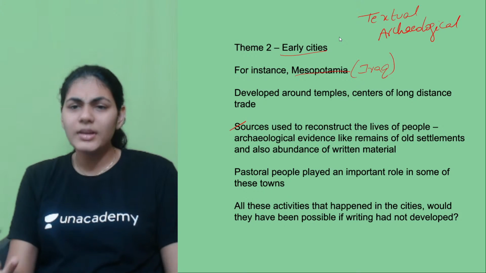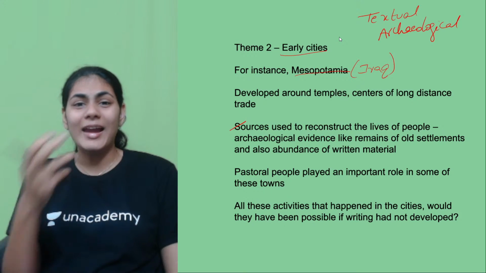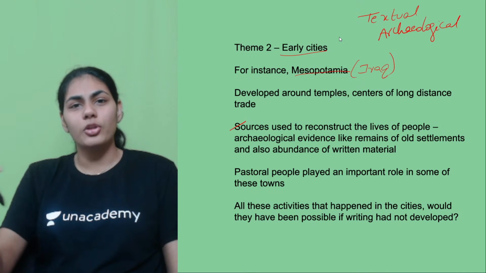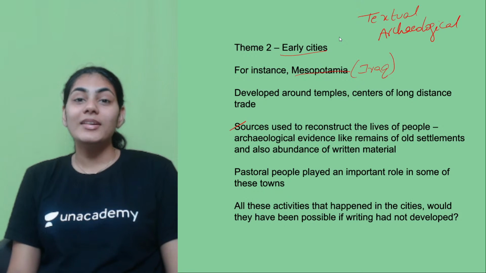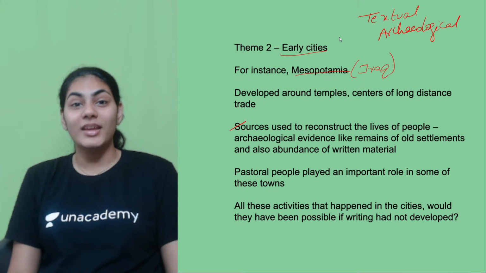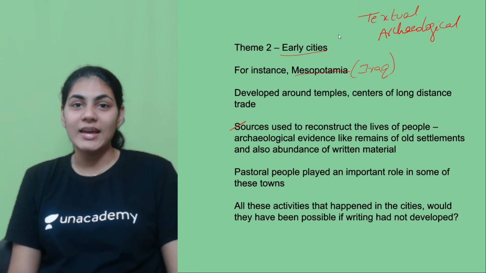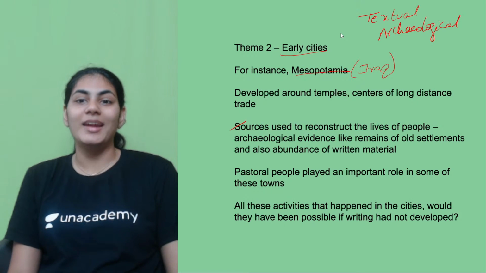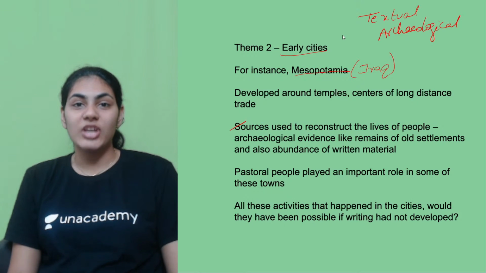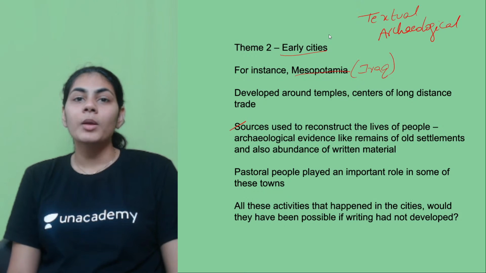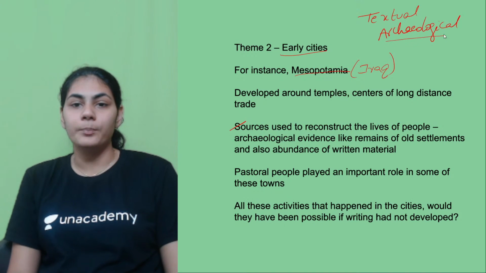Even if you look at fossils or plant and animal remains, or if you move a little bit further into the Mauryan era or the Gupta era, we'll also come across coins or inscriptions, and all these sources are categorized as archaeological sources, right? So when we are talking about chapter 2, theme 2, which basically deals with cities, mostly we will be looking at archaeological sources, right?